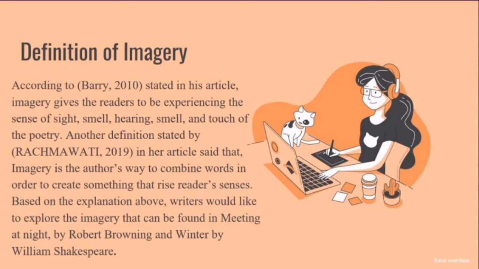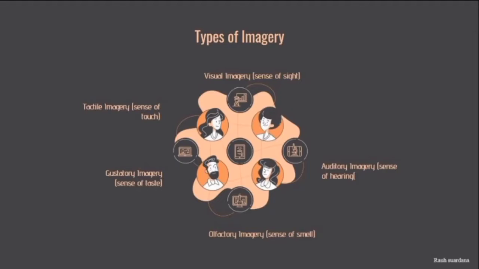So, the types of imagery. There are 5 types of imagery. The first one, visual imagery or sense of sight. In other words, this type of imagery gives the readers a vivid picture about the condition or any visualization about what the writers want to show.